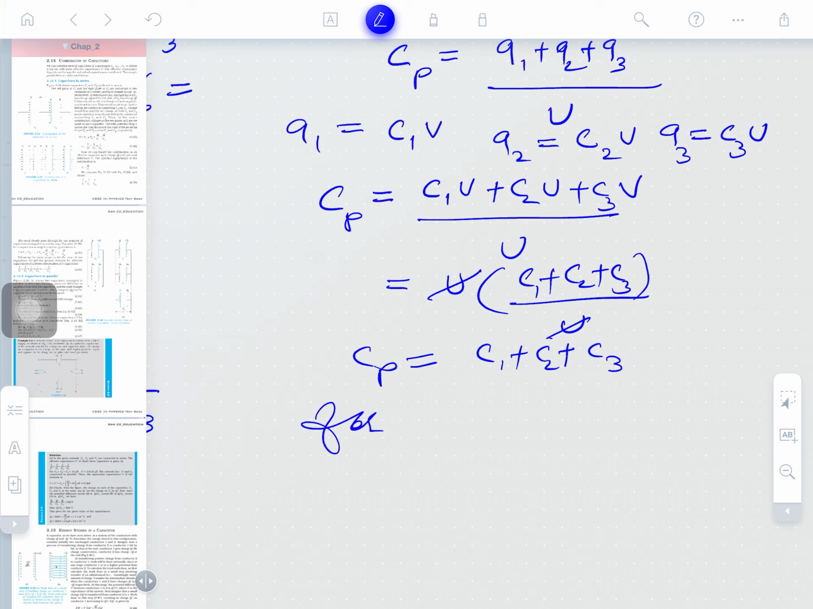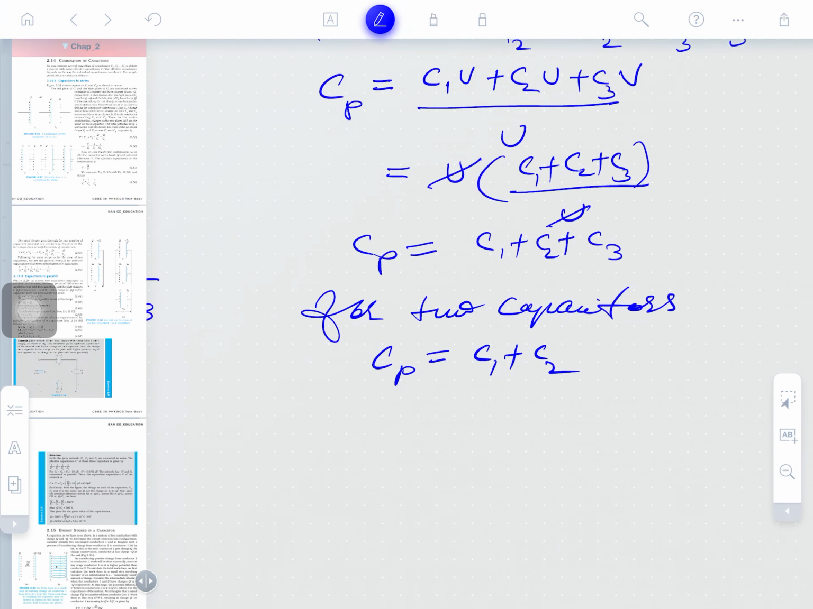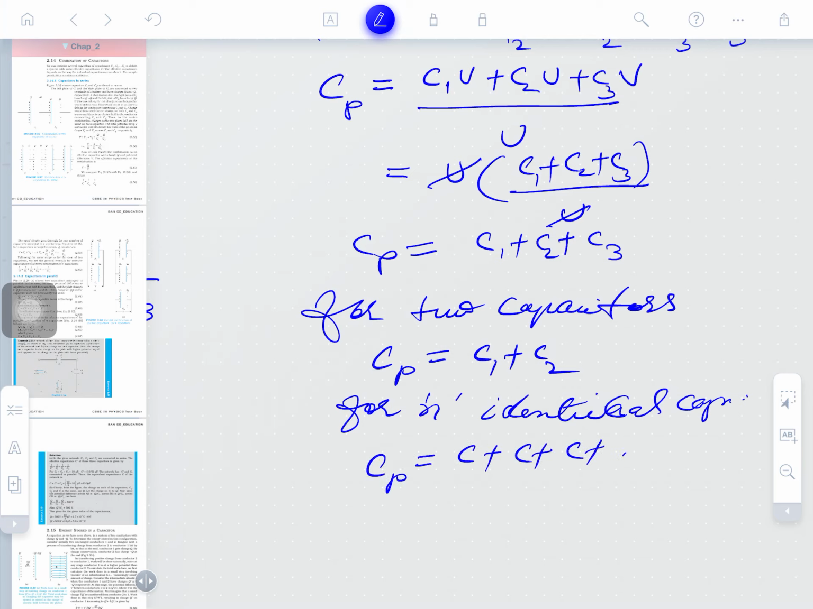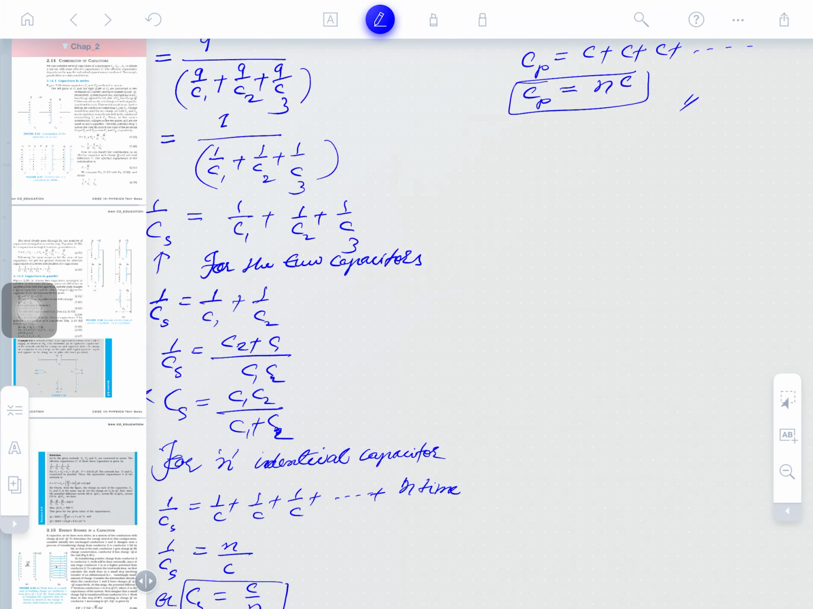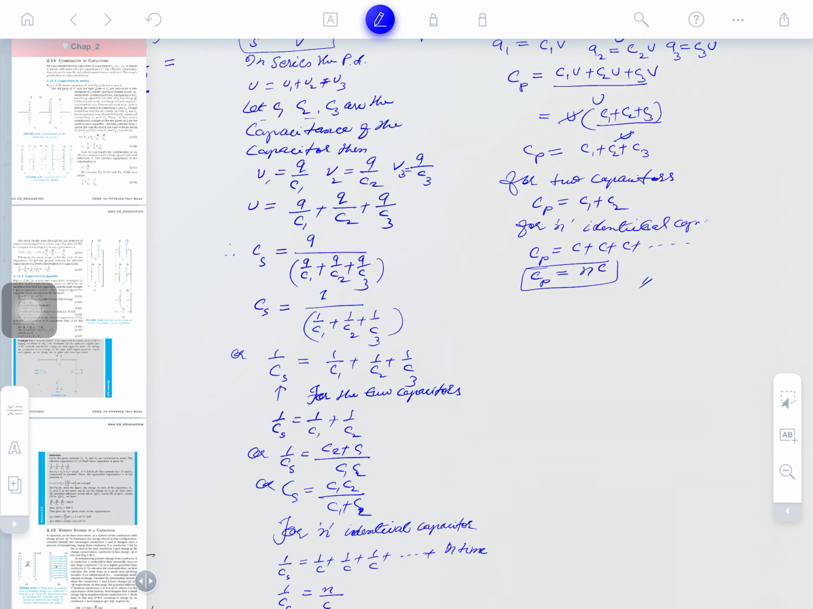For 2 capacitors, simply we will write Cp is equal to C1 plus C2, and for n identical capacitors, it will be Cp is equal to n times C. You will understand this. We have also derived this here, for that you may see this. So, in numericals both expressions will be applied at the same time.